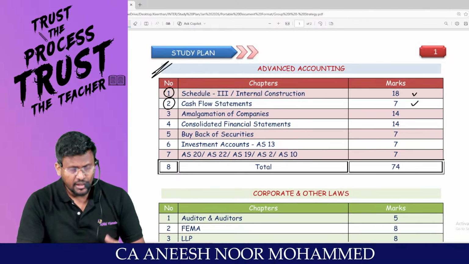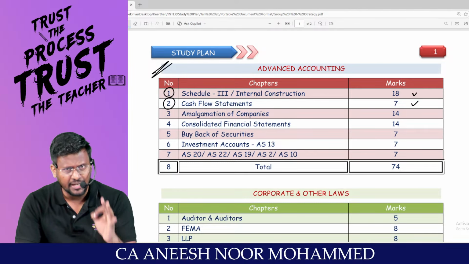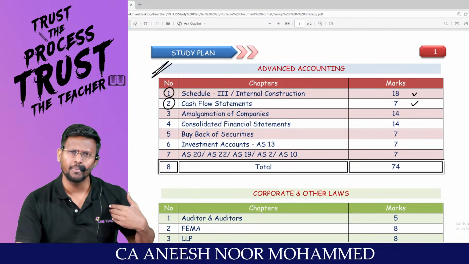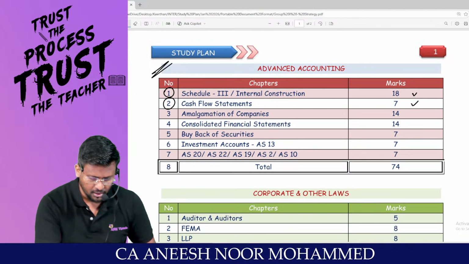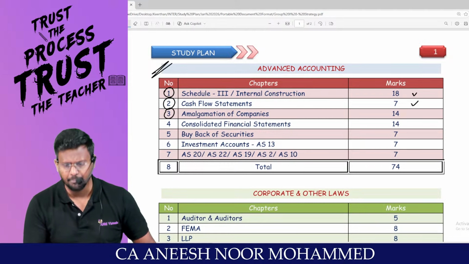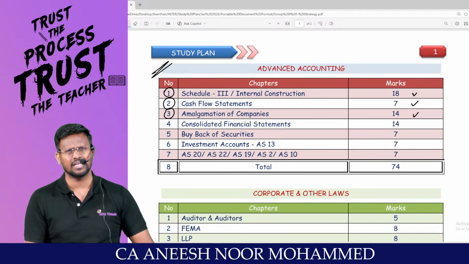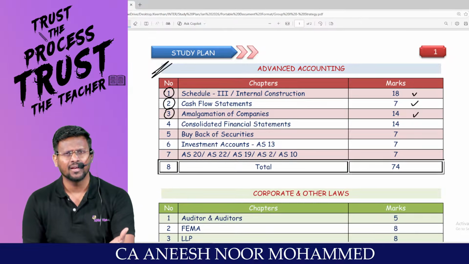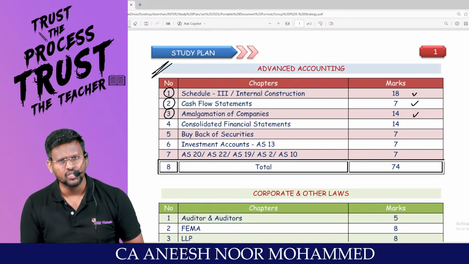In Plus 2, did you leave any chapter where it is compulsory for the exam? No. Then why do we have that mindset? Prepare cash flow statement. Amalgamation of company: mandatory 14 marks in the exam. That too, ICAI is openly saying that question number 4 is amalgamation.